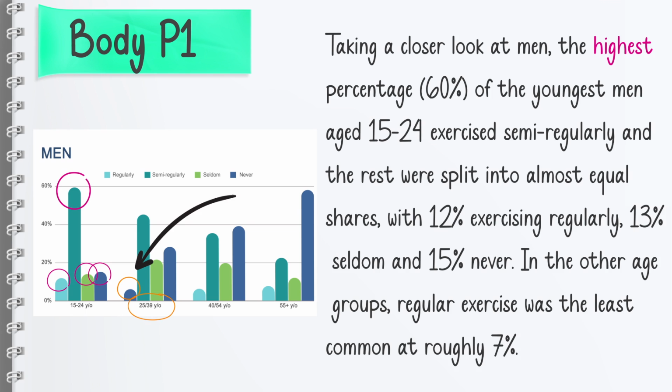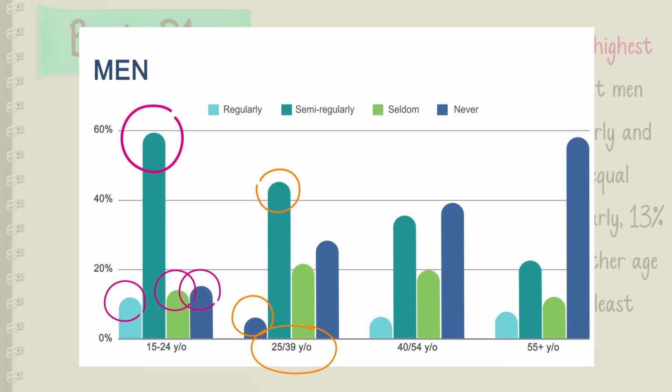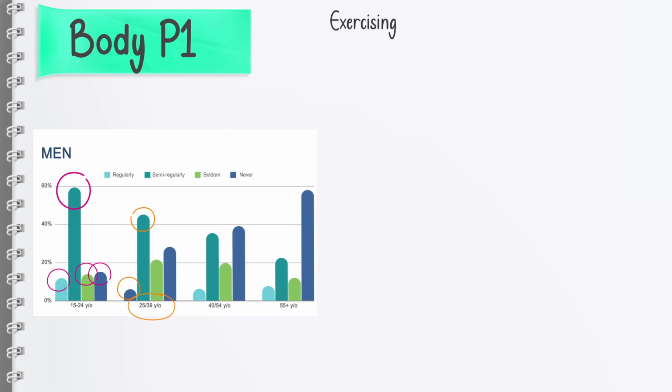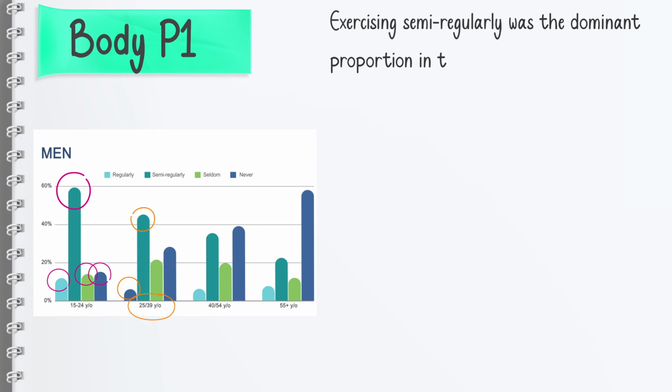Now, exercising semi-regularly, as you can see in men, was the dominant proportion. So we can say exercising semi-regularly was the dominant proportion in the 25-39 year old group at 43%, right?